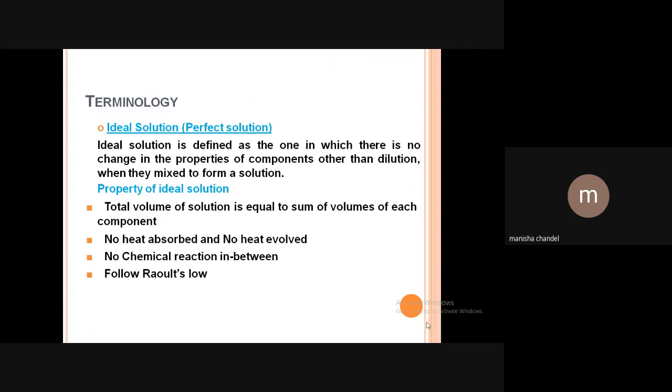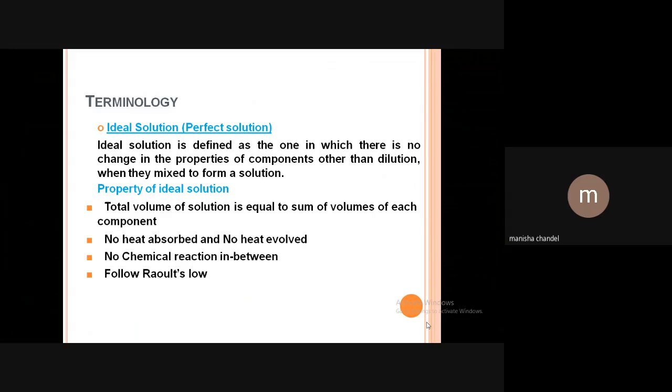So these are solutions in which no change in any chemical or physical properties occurs other than the dilution. The dilution of the solution may vary, but the physical and chemical properties of the solutions are the same. Such solutions are known as ideal solutions.